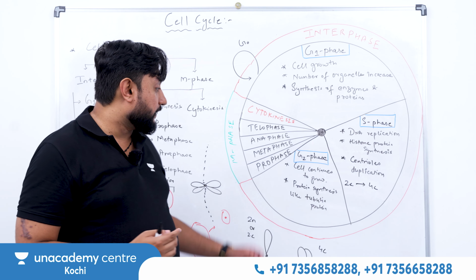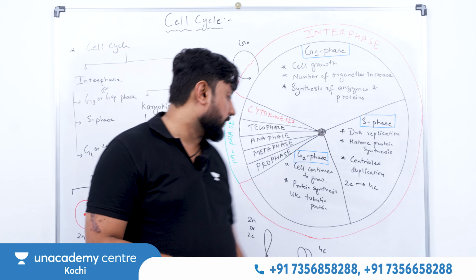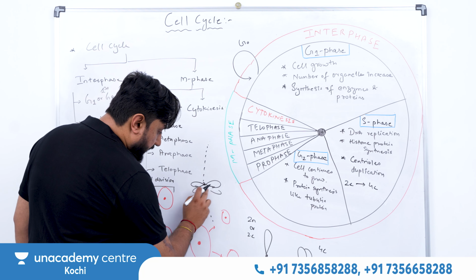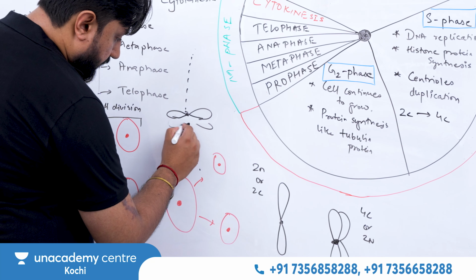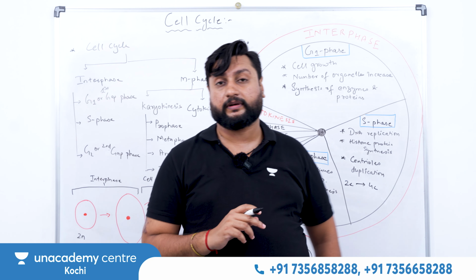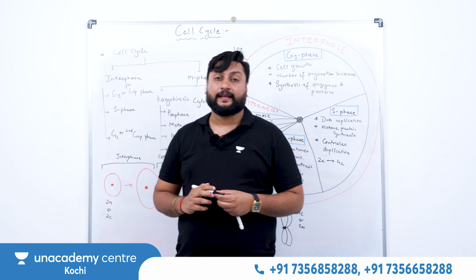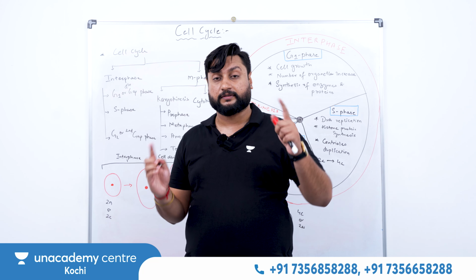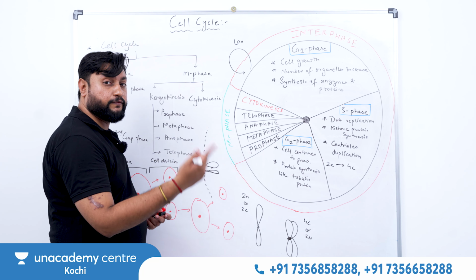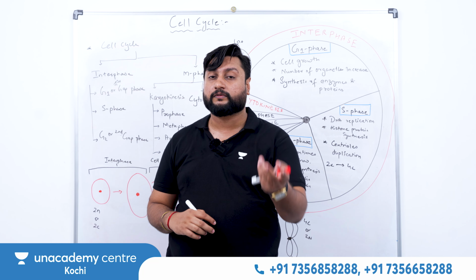So what will happen in the next stage? Anaphase, very important: segregation of the centromere. Sister chromatids will separate. Here, the sister chromatids at the centromere will get segregated in this way. So segregation of the centromere and sister chromatids takes place in the anaphase, and they start to be pulled towards the opposite poles, and aggregation of all the chromosomes takes place at the respective poles. Here you can see one chromosome will become two chromosomes. So the number of chromosomes will get doubled where? In the anaphase. So a question will be asked here: where will the number of chromosomes get doubled?